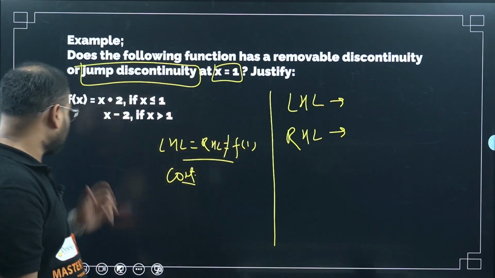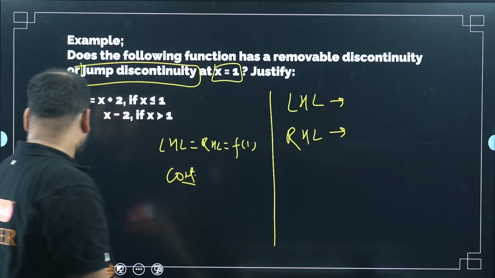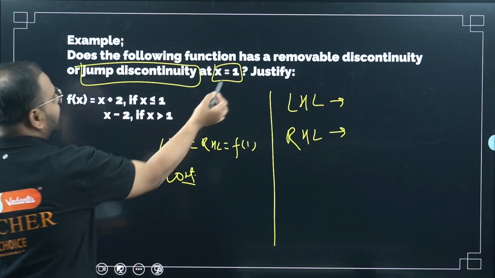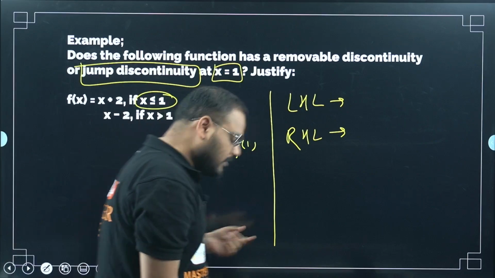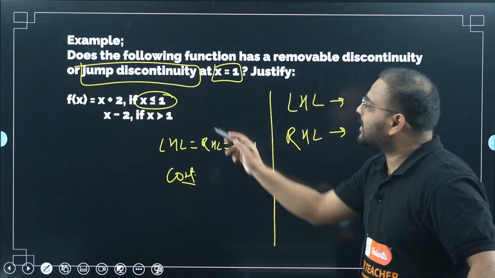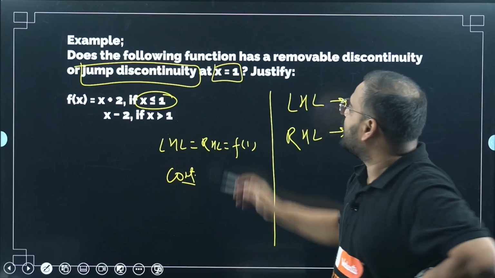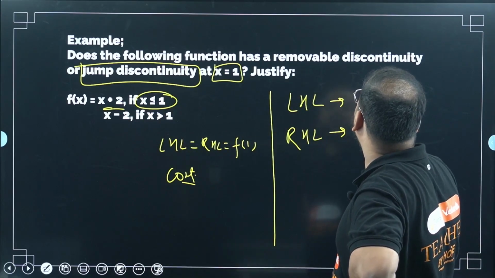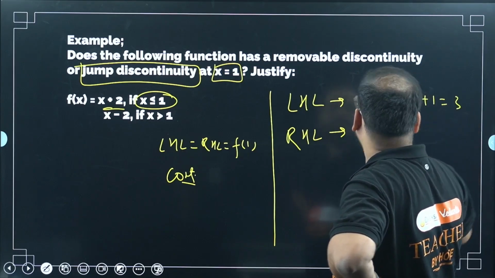So let's check the conditions. Let's find LHL first. So LHL, I am finding at 1. So before 1, I have to use less than equal to 1, which means before 1. So I have to use the x plus 2 value. Is there indeterminate form here? No sir, x plus 2 is not indeterminate form. Put x equals to 1 here. What am I going to get for LHL? x plus 2, so it will become 2 plus 1, simply 3.